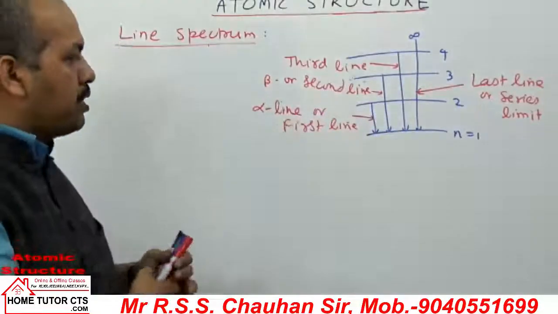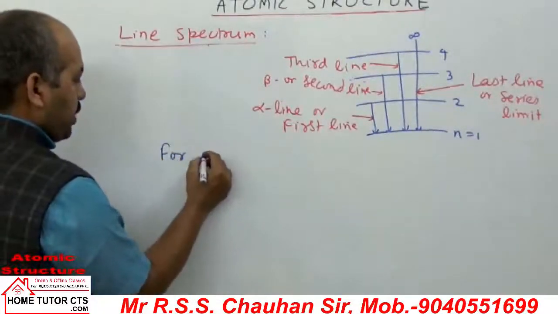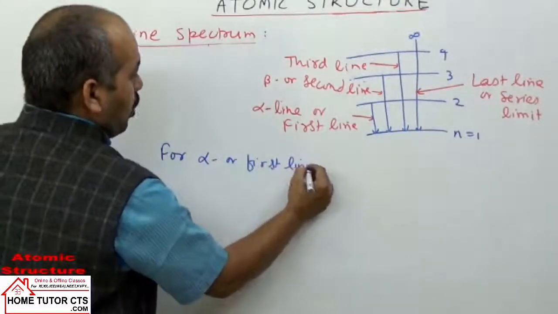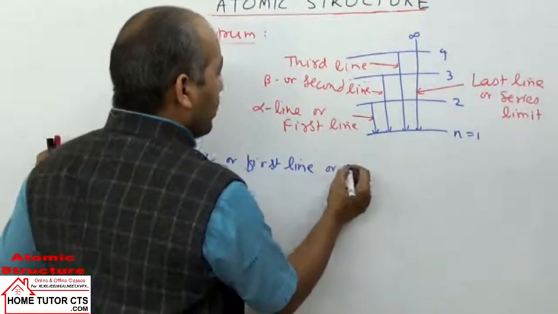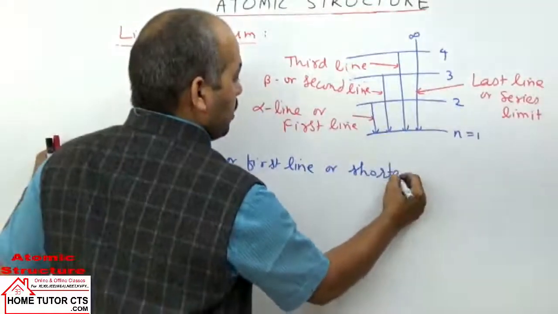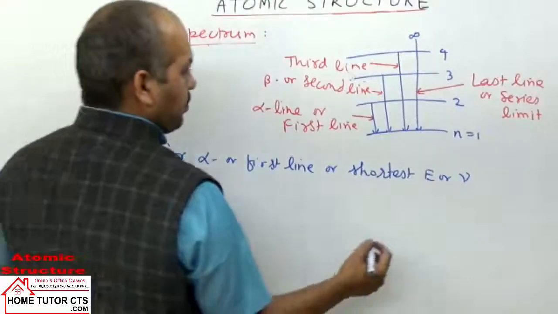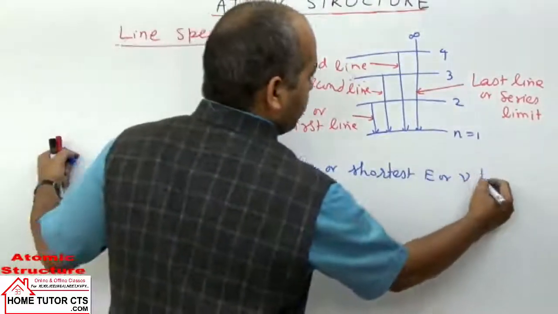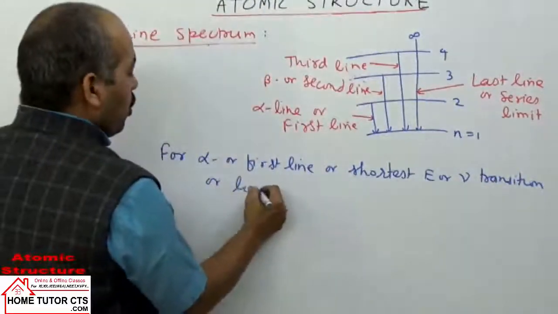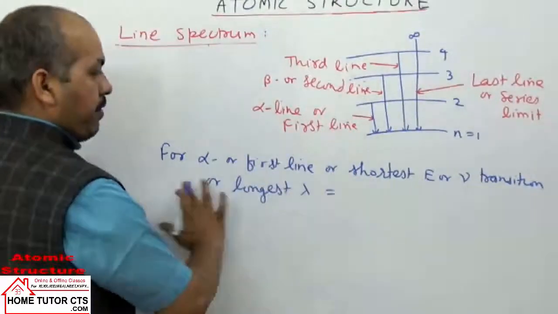So if you take several terms here in the questions, like alpha line or first line of a series, or the shortest energy or frequency transition, or longest wavelength, when they use these terms, they all have the same meaning.